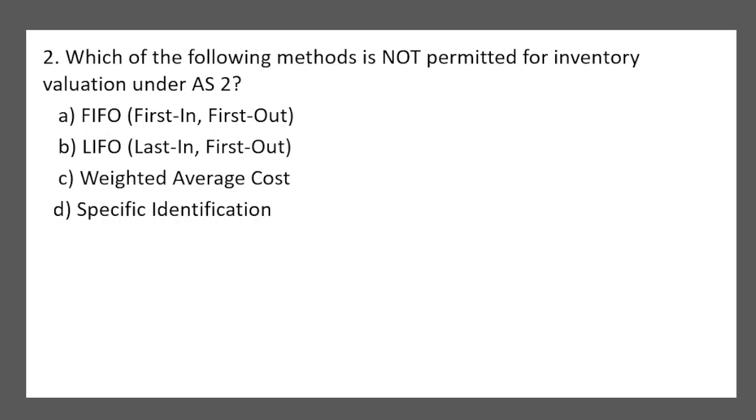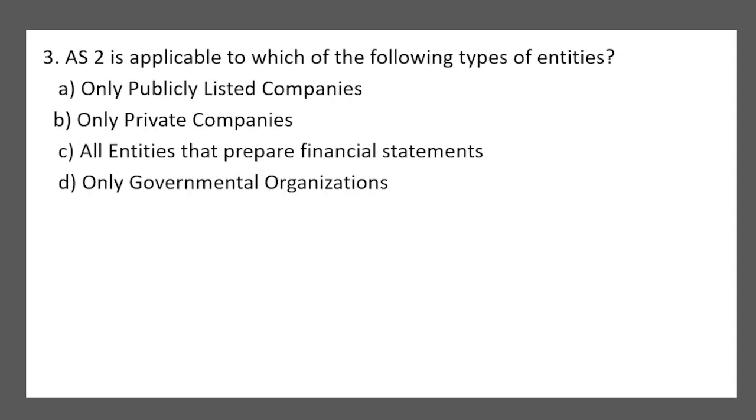कौन से permit नहीं हो रही है? ठीक है? A. FIFO, first in first out method. B. LIFO, last in first out method. C. Weighted average cost. D. Specific identification. So the answer is LIFO. पहले होता था, 2003 रिविजन के बाद में इसको यहाँ पे परमिट नहीं किया जा रहा है. So revision of IAS 2, so we will see that it is not taken into consideration after 2003.